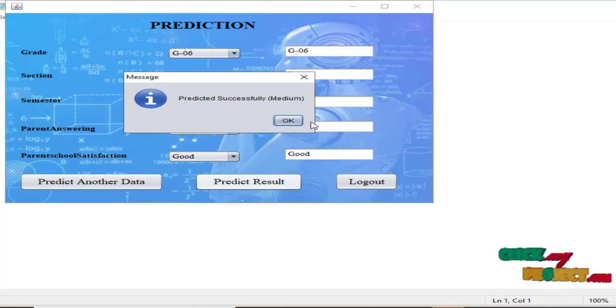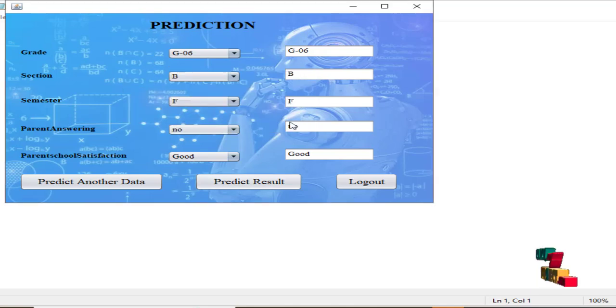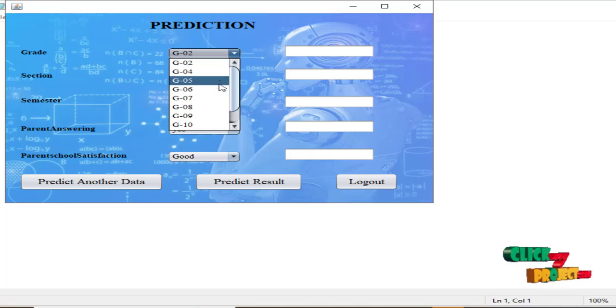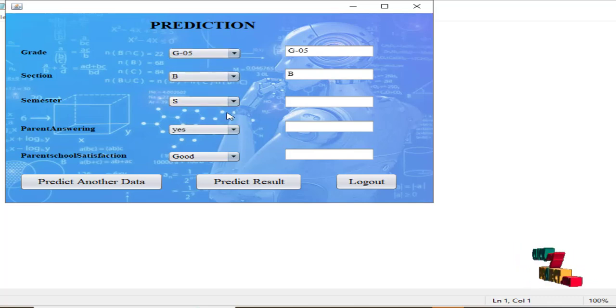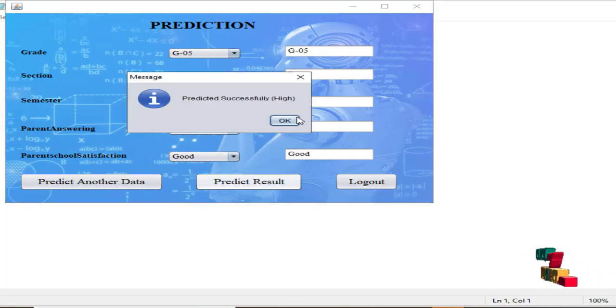Now after giving the data, we got a result as medium. If we have to predict another data, just go to this. So I will predict another. Now after giving the data, we have high. By giving the data, we can predict the result of the student behavior.